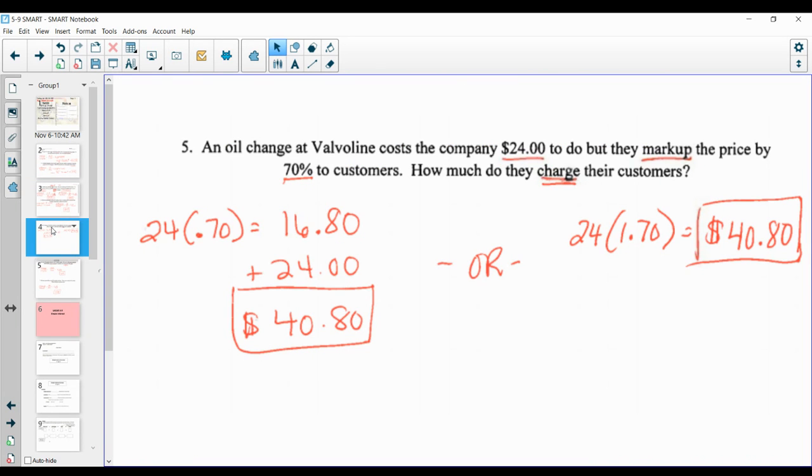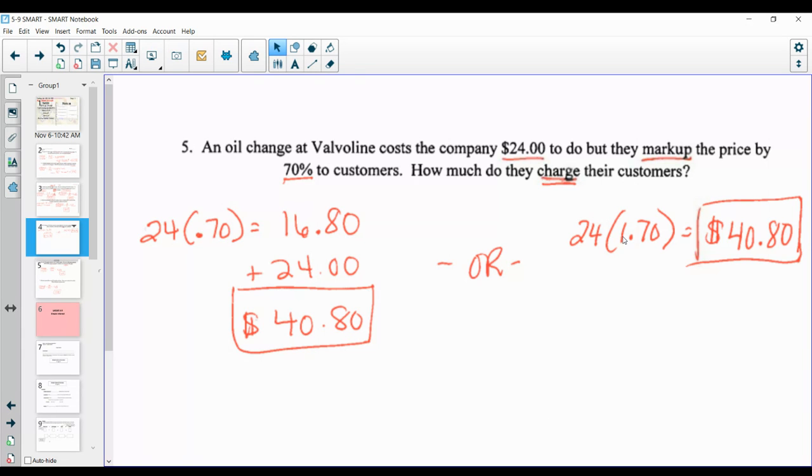On to number 5. Talking about an oil change at Valvoline. The oil change costs the company $24, but they're marking up the price by 70%. So remember, markup, you can do 2 different ways. You can say, okay, what's 70% of that, and then add it on to the original. Or you can just think, all right, well, the original is 100%, and then 70% more would be 170%.